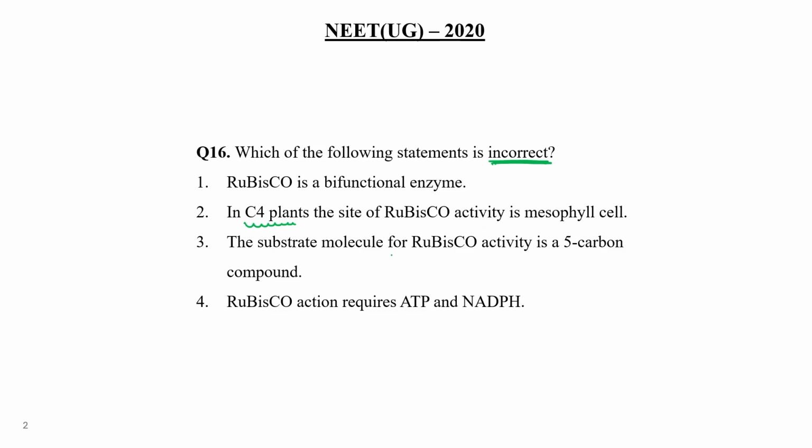The substrate molecule for Rubisco activity is a 5 carbon compound. Rubisco action requires ATP and NADPH. If you learned the C4 and C3 cycles in detail during our lecture hour, you can very clearly give me the answer of this question. Take 5 seconds for this question.